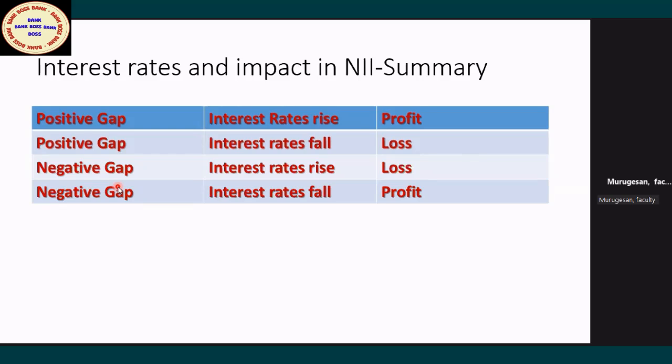Or they will give outflows are more than inflows. Either way, they will give the question. If maturing liabilities are more than maturing assets, then it's a negative gap. Or if outflows in a particular bucket are more than the expected inflows in that bucket, then also it is a negative gap.